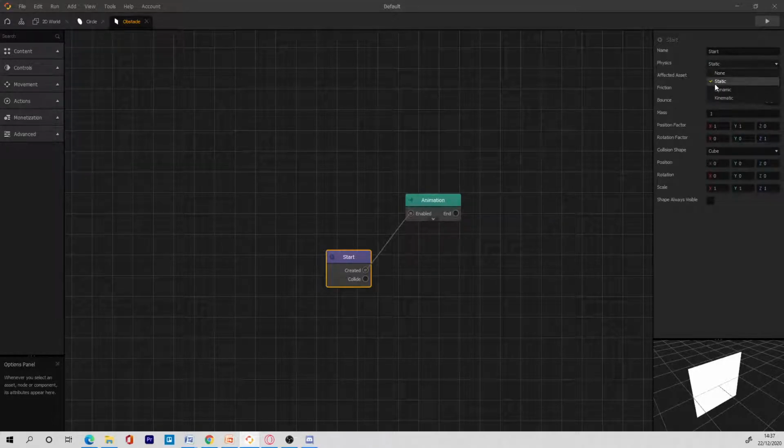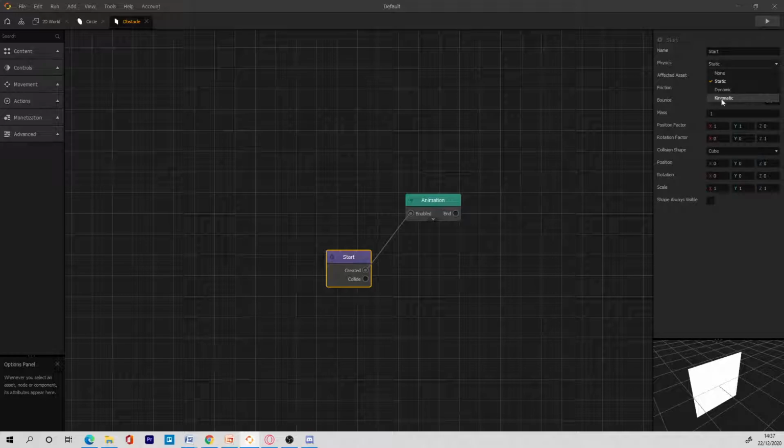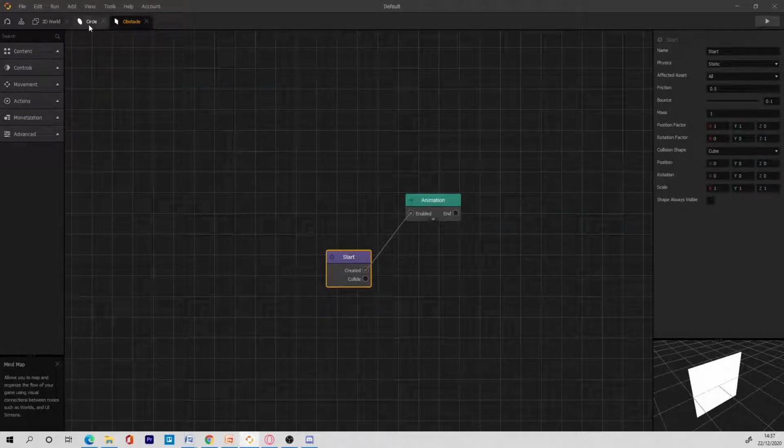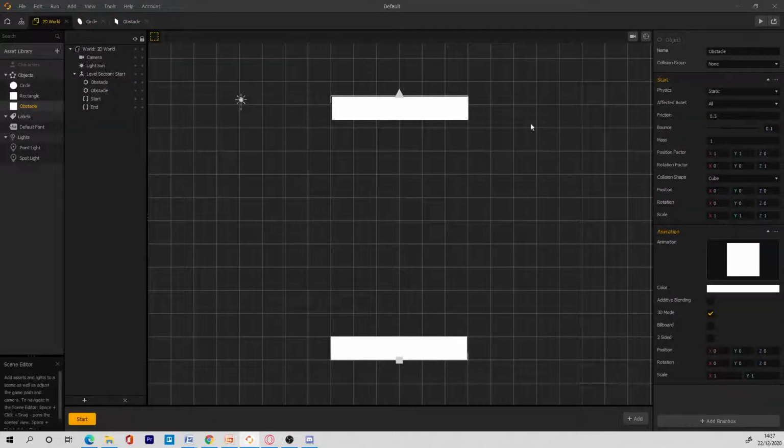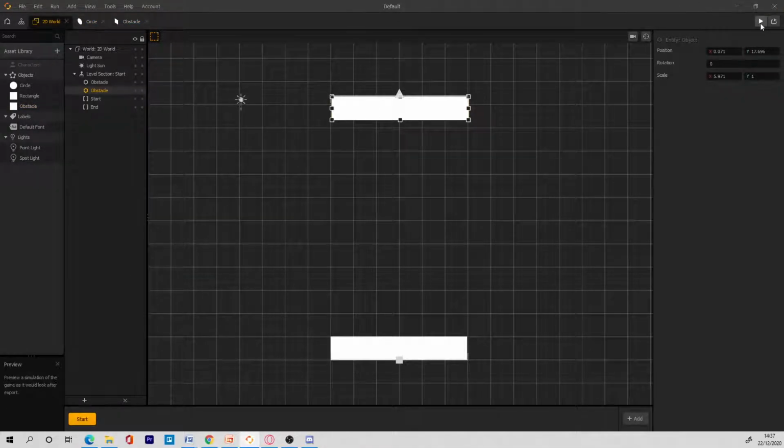Static is used for objects that do not move. Dynamic is used for objects that you want to react to gravity, and kinetic is the one you use for objects that you need to move and also make them interact with the environment. So I'll make this a static because we don't want this obstacle to move, because it's just the base and the top of the game.